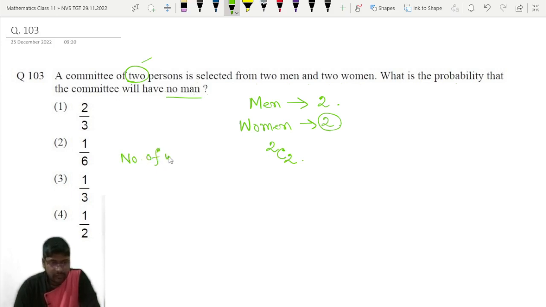This is the number of ways to select 2 persons such that the committee will have no man.